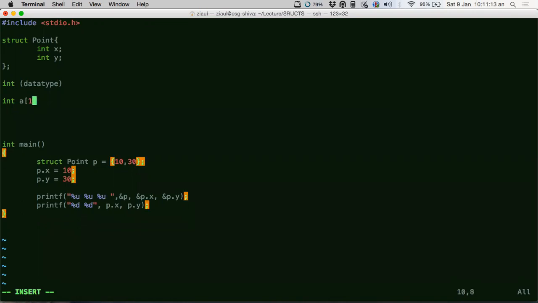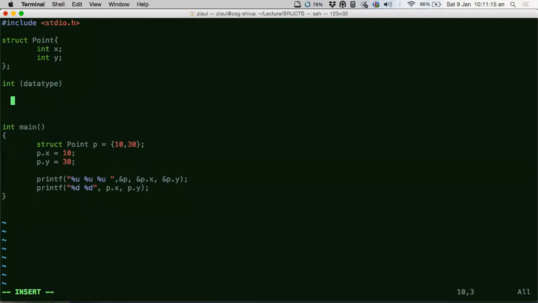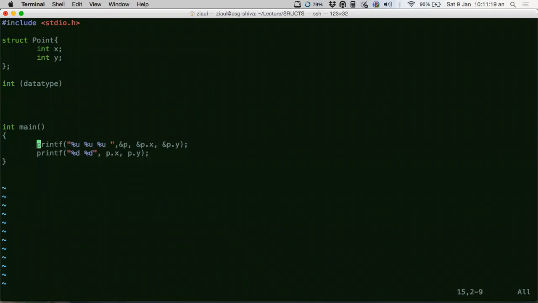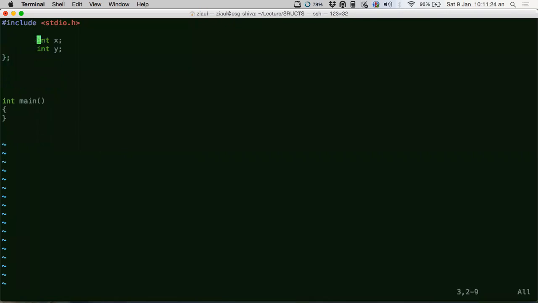Okay, so you guys are comfortable with arrays, right? So let me just do one thing. Let me discuss some basic things about arrays. I will introduce structs after this.